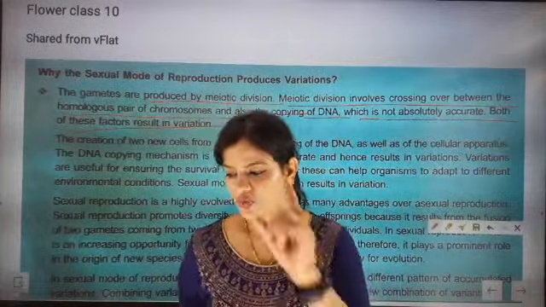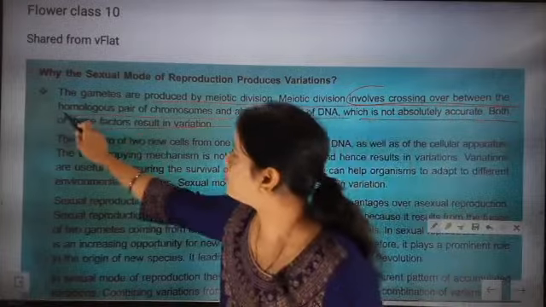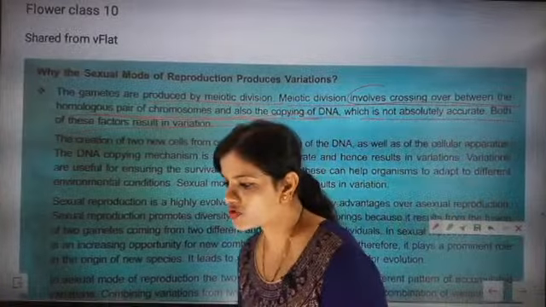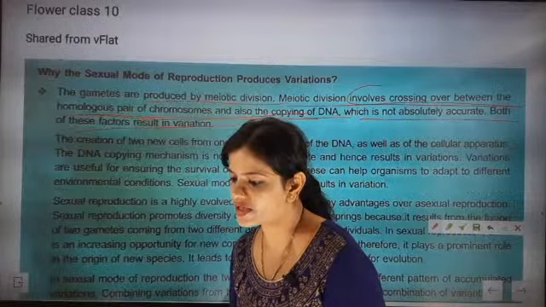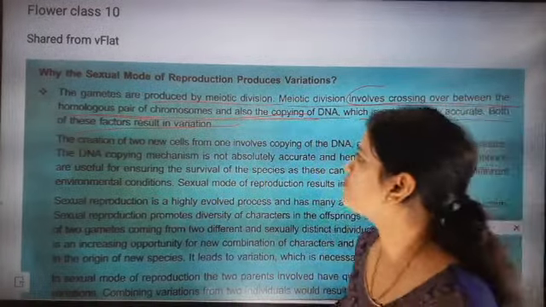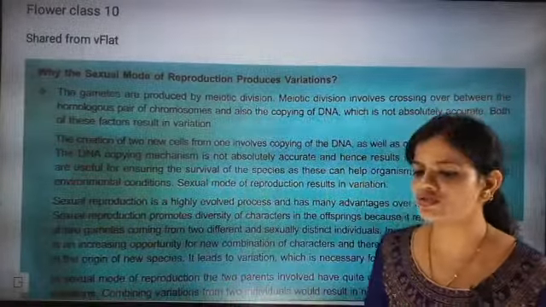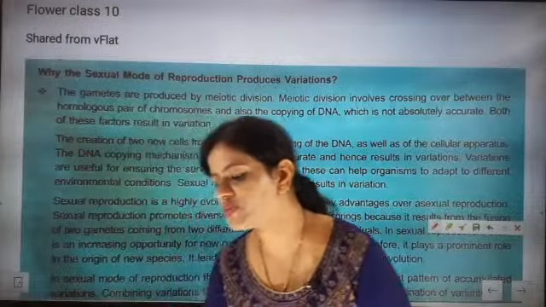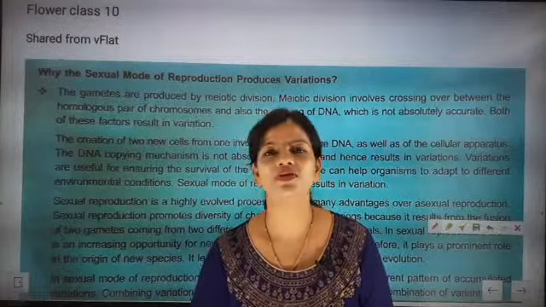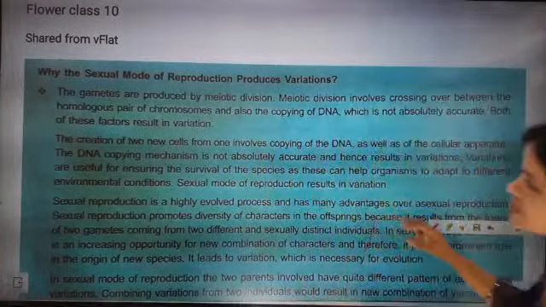So that is the first point you should be writing about: meiotic division. It involves crossover between homologous pairs of chromosomes and also copying of DNA. So the number of chromosomes of all the organisms of a particular species remains constant due to mitosis or meiosis. But here one more important thing is, don't go for that much mitosis or meiosis. It's not like that. Different species may have different numbers of chromosomes. 23 pairs of chromosomes are present in human males and females. It may not be the same for other species.